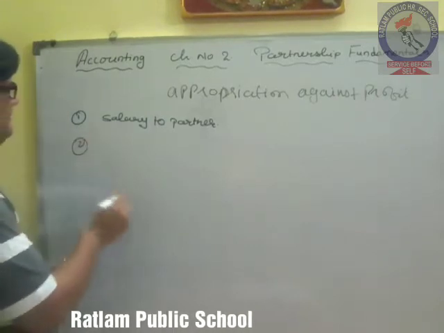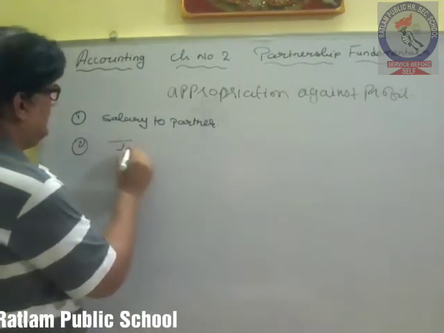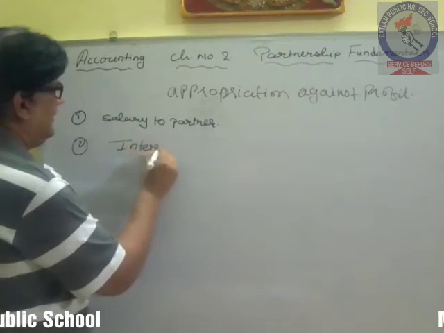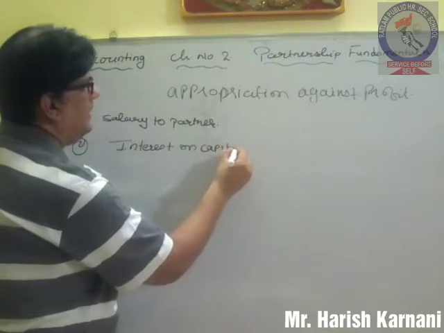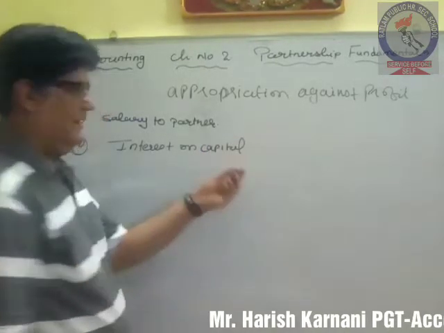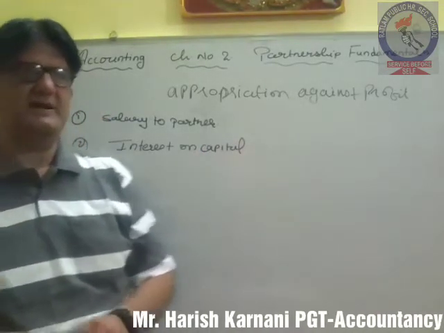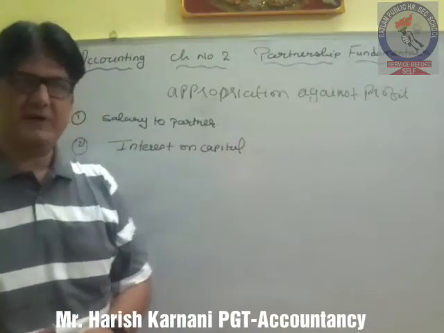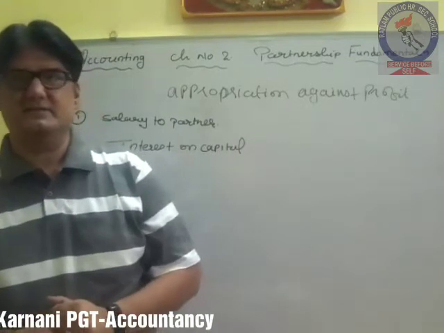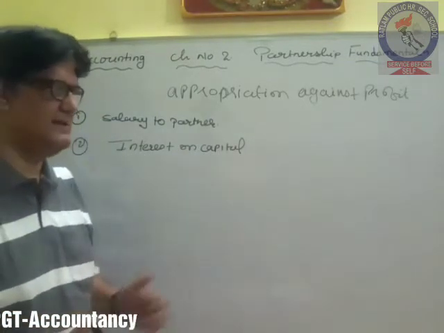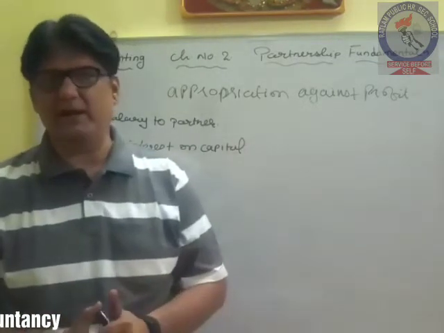Second, interest on capital. Another thing is the amount of capital invested by the partner. The partners are supposed to get interest on their capital.